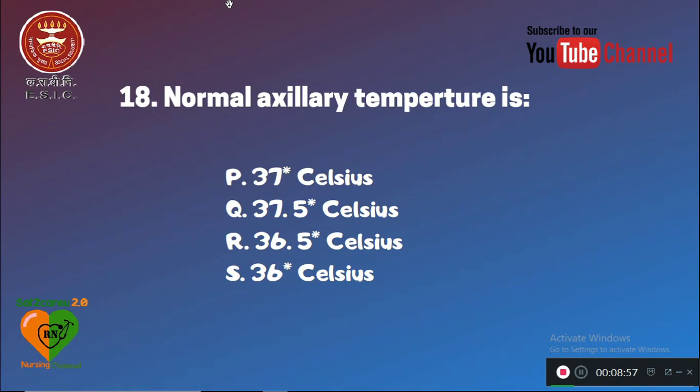Question number 18. Normal axillary temperature is P, 37 degrees Celsius, Q, 37.5 degrees Celsius, R, 36.5 degrees Celsius, and S is 36 degrees Celsius. The normal axillary temperature is 36.5 degrees Celsius.